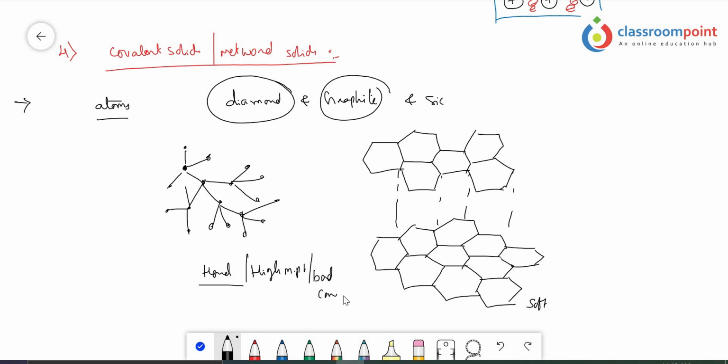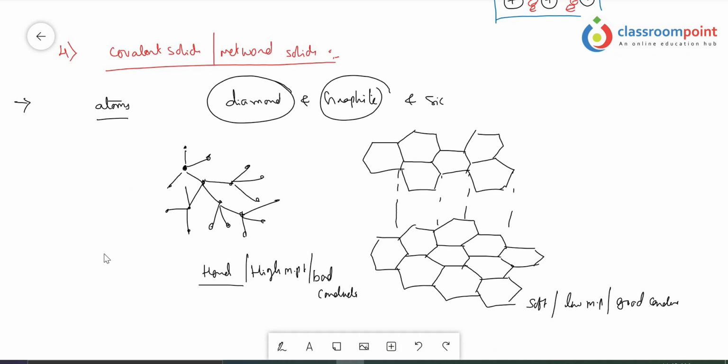They completely insulate, they cannot conduct any electricity because of the absence of free electrons. But graphite is somewhat different from these natures. Graphite is soft in nature because of the layer structure. It has a low melting point value, and it is a good conductor of electricity due to the presence of free electrons. So this is the only exceptional case among covalent solids.